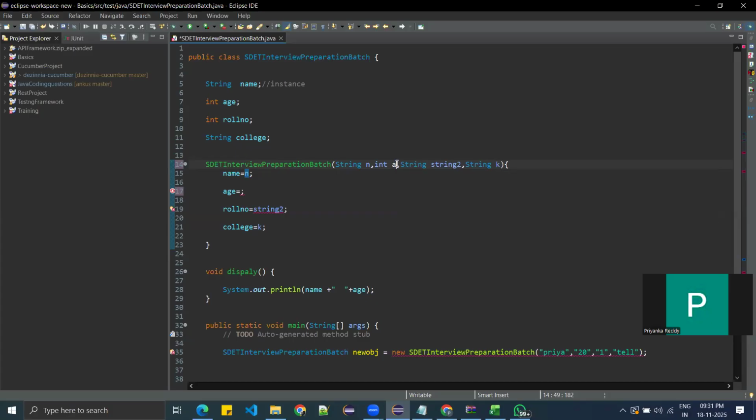Int a, so age equal to a, I can give. And then next int roll number, so I can give int b, comma. So roll number equal to b, I can give. And then next is string college, right?